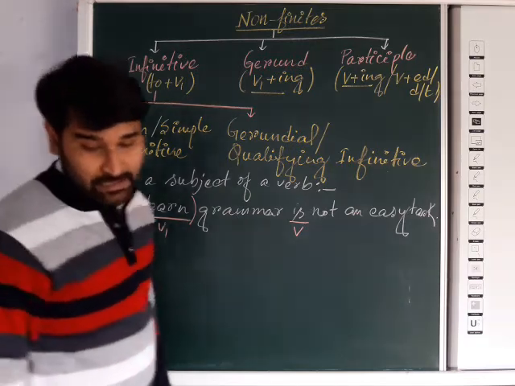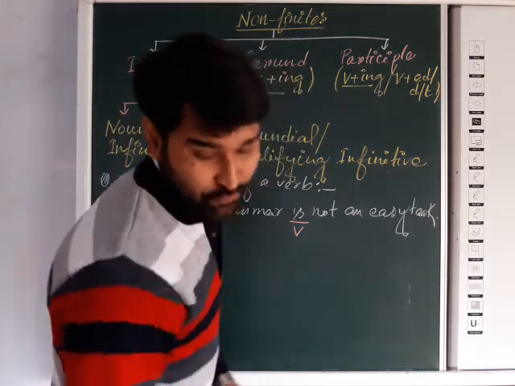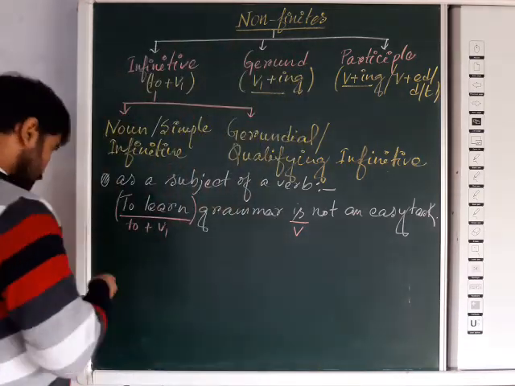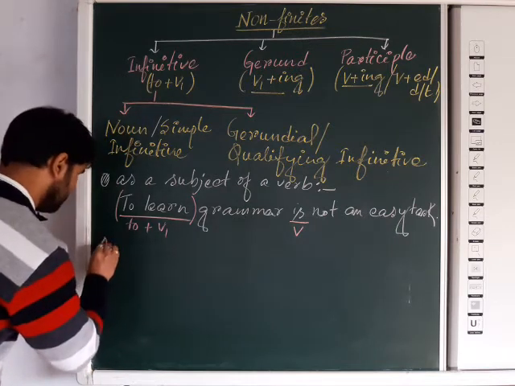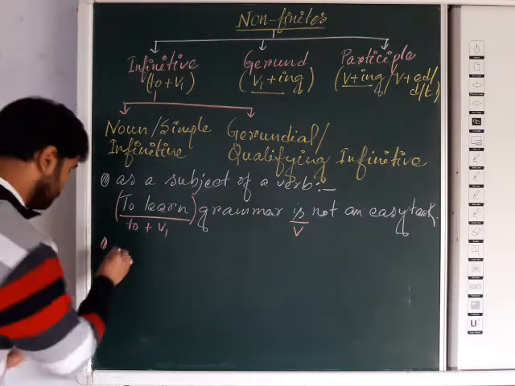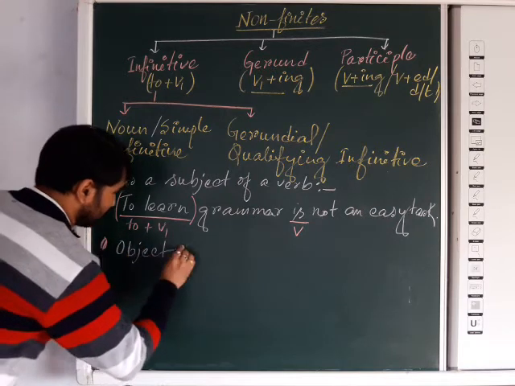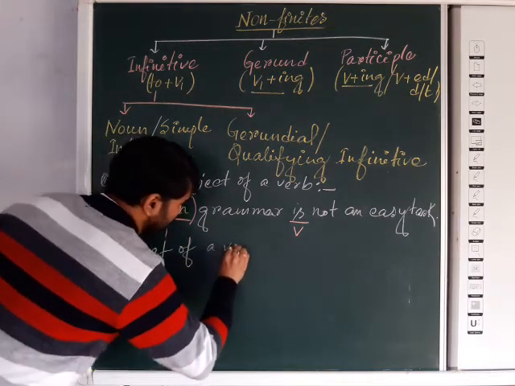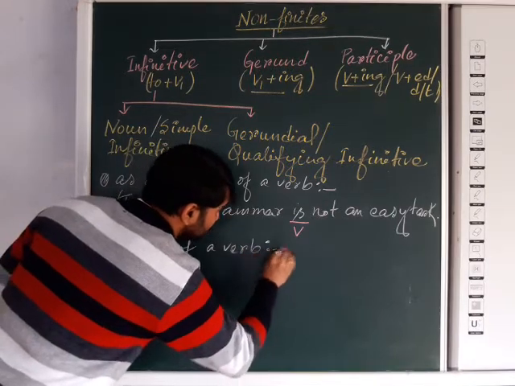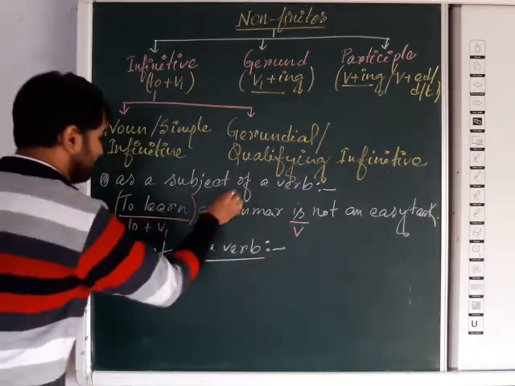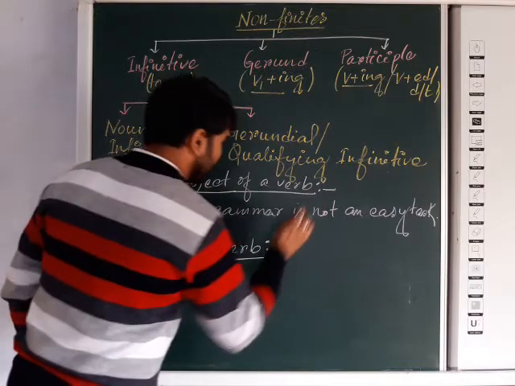Next example, the object of a verb. We may use infinitive form in another way. Here subject of a verb, now object of a verb.